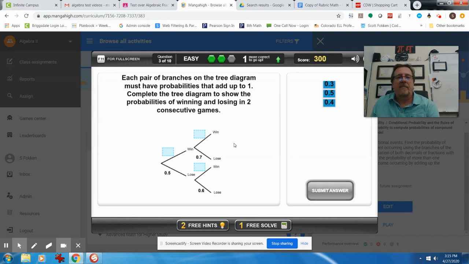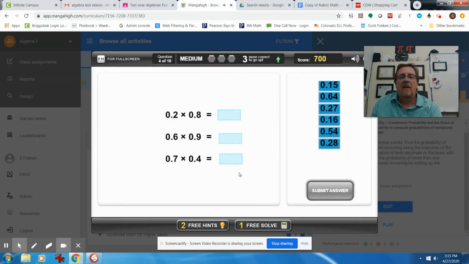100% is 1. Over here, 0.5 goes with 0.5, so it's 50-50 there. Might win, might lose. But over here, it's 0.7 that you're going to lose, so that means it's 0.3 that you're going to win. Again, this number plus that number has to add to 1, and that means that 0.6 and 0.4 have to go together because that also adds to 1. You can get your calculator out and do these.